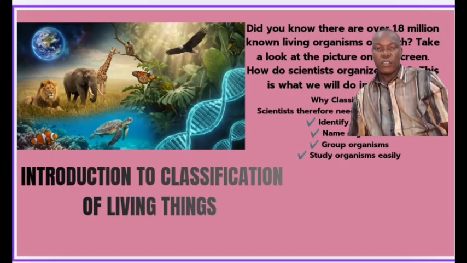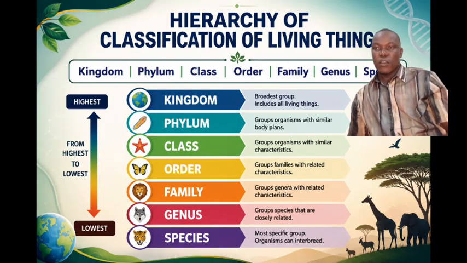Now, having established this definition, we ask a question: how exactly is this classification done? When you are asked how exactly this classification of living organisms is done, you have to go back to scientific principles. This question leads us to a system developed by scientists called the hierarchy of classification of living things. This hierarchy shows that all living organisms are organized into levels. Each level in this hierarchy is referred to as a taxa.